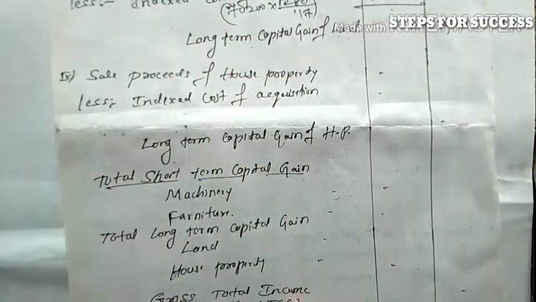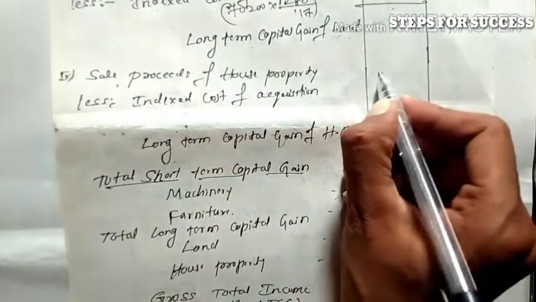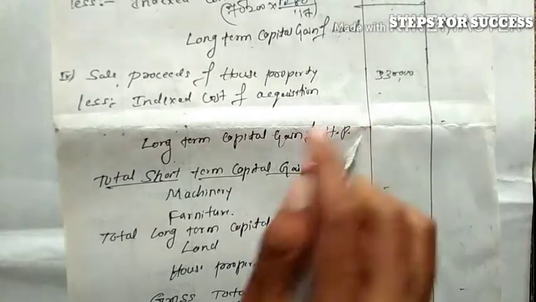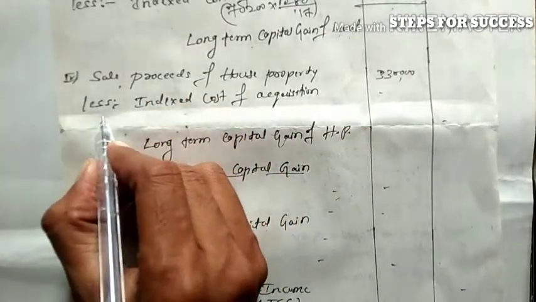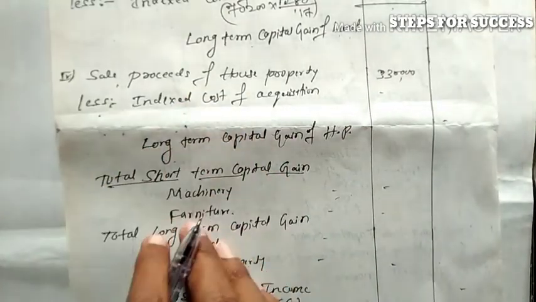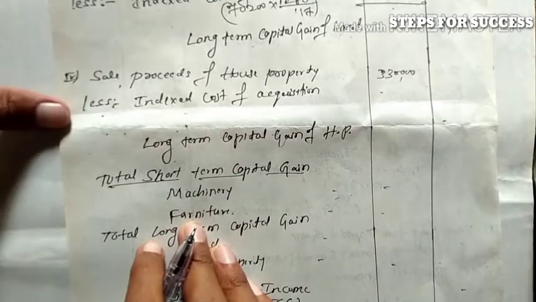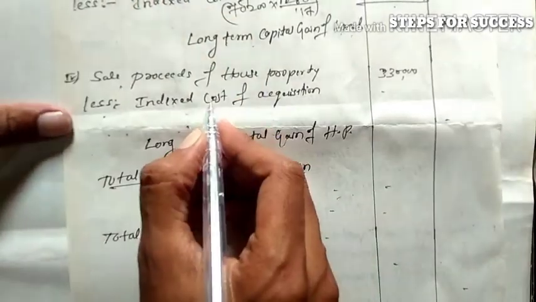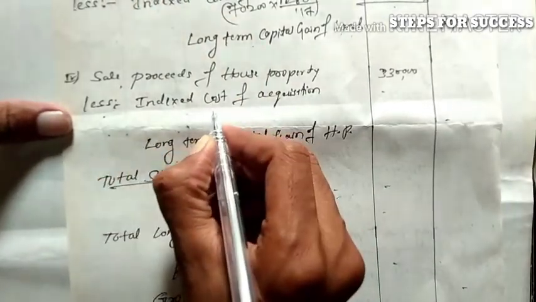Next, sale proceeds of house property given as 3,30,000. There are no transfer expenses, additional improvement expenses or written down value given in the question, so we directly compute the indexed cost of acquisition.